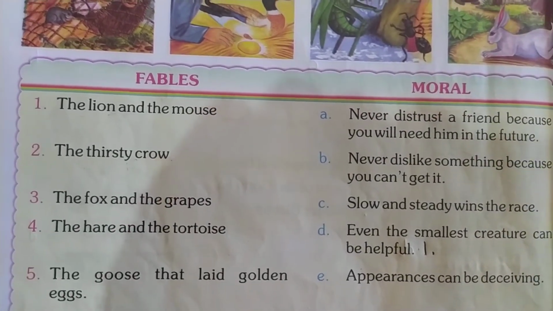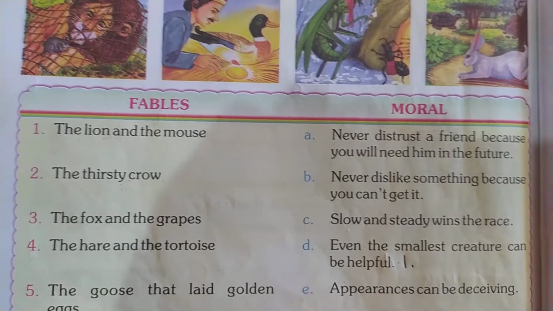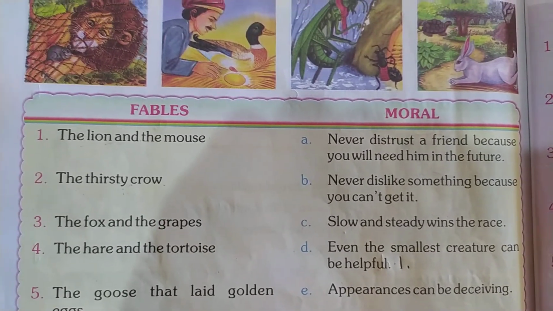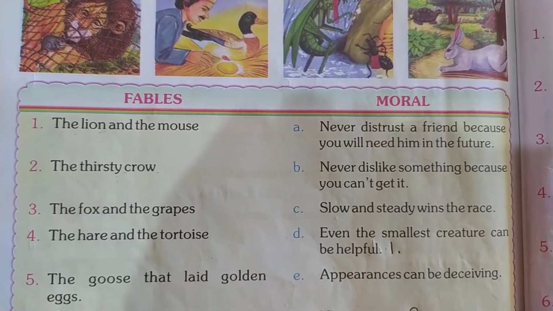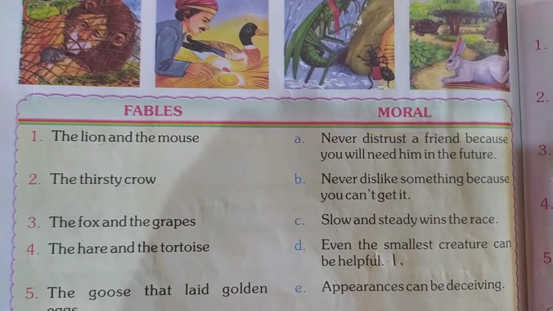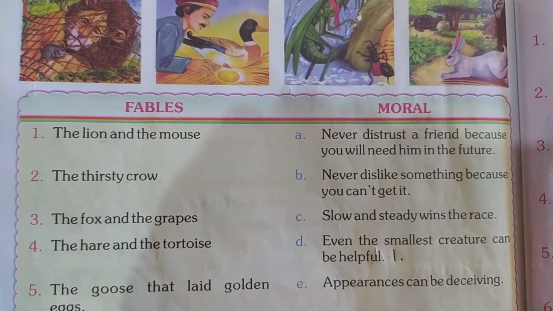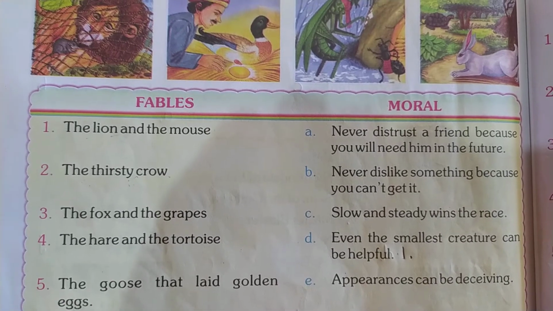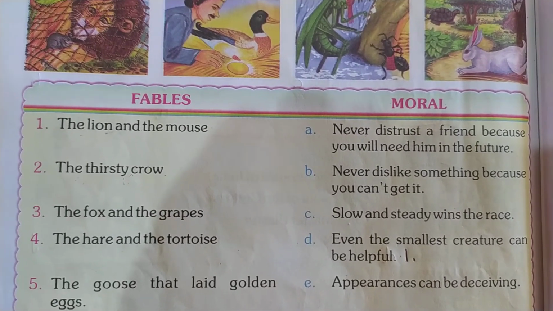So what did the fox do? It went back and said the grapes are sour. So the moral of the story is never dislike something because you can't get it. We should not dislike the thing.